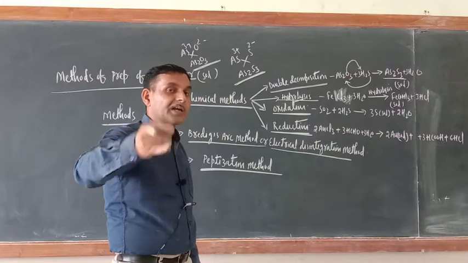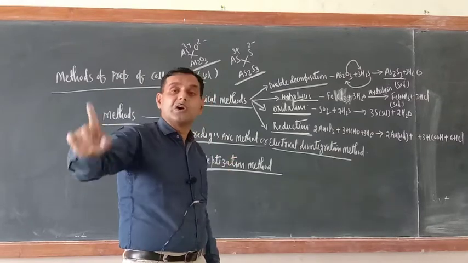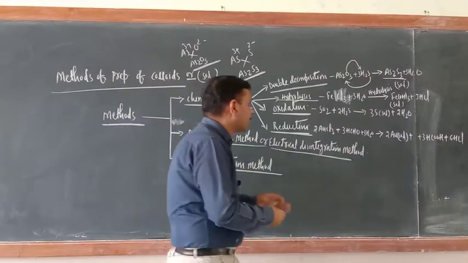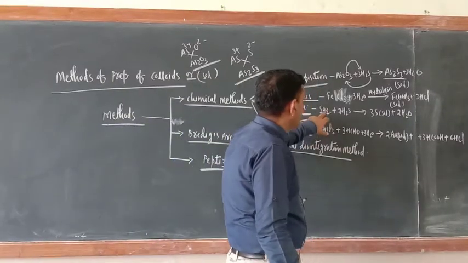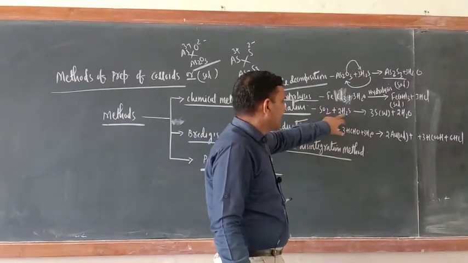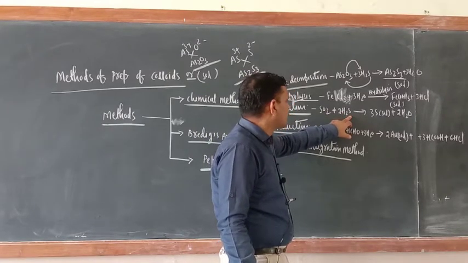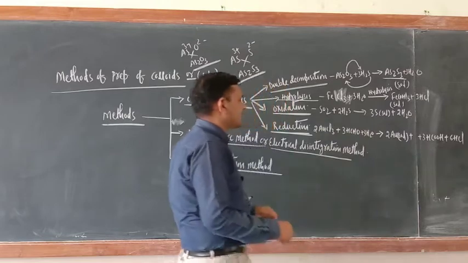Am I correct or not? Addition of nascent oxygen or addition of electronegative atom. Just see here, this is sulfur dioxide, it is reacting with the H2S. Okay, H2S. So just try to understand here.